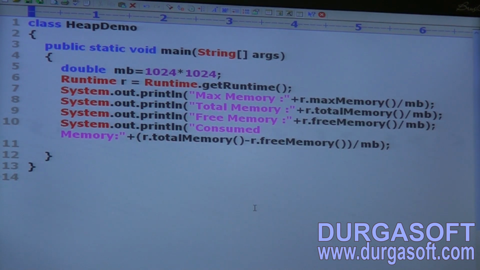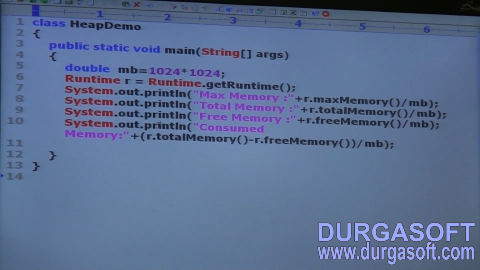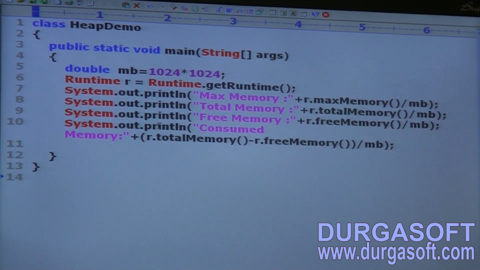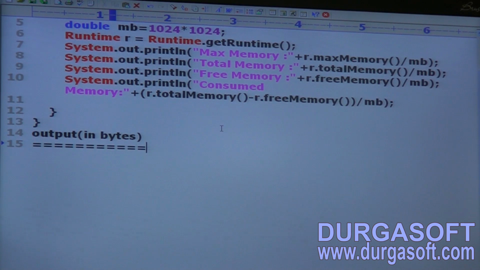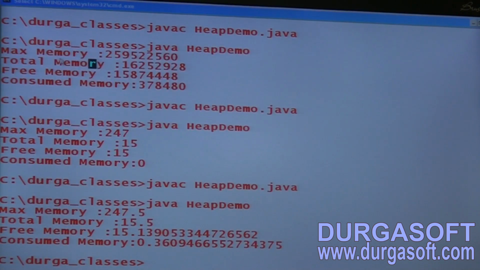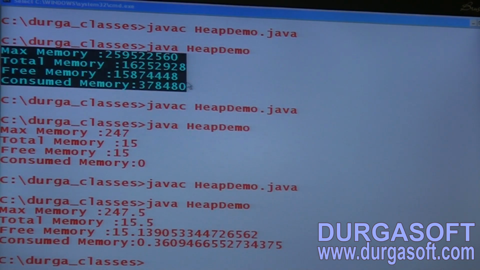Okay, now completed, I hope. Not required to keep much explanation. Okay, now better to take the output. So output within brackets in bytes. Output in bytes. Okay, better to take this thing.